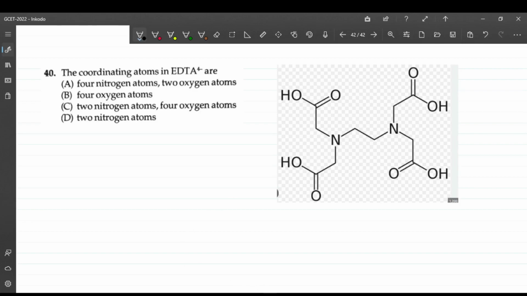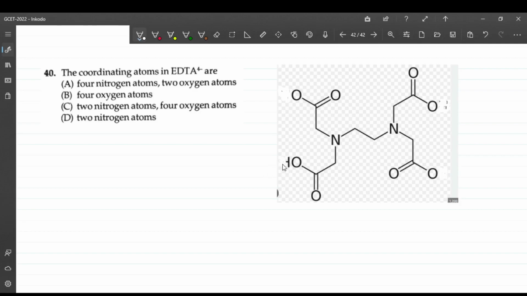So this is the structure of ethylenediaminetetraacetic acid. Okay, so acetic acid means what? This OH is there, no? So acetate means what? There is a 4 minus charge, means this hydrogen will be going. So what I'll do is I will just remove these hydrogens from here. If you remove these hydrogens, then it becomes tetraacetate. This is acetate, COO minus.